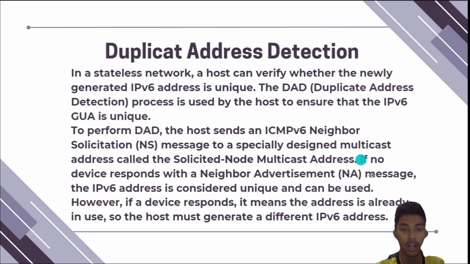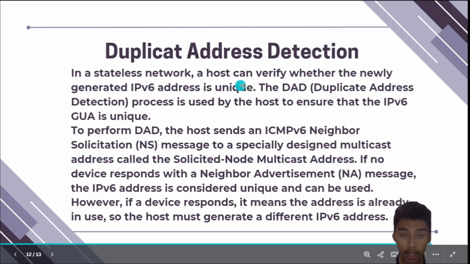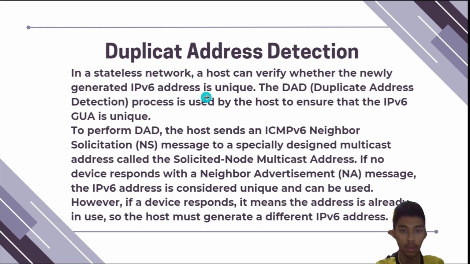Okay, next for the last, this is duplicate address detection. In a stateless network, a host can verify whether the newly generated IPv6 address is unique. The DAD or duplicate address detection process is used by the host to ensure that the IPv6 GUA is unique. To perform that, the DAD, the host sends an ICMPv6 neighbor solicitation or NS message to a specially designated multicast address called the solicited node multicast address.